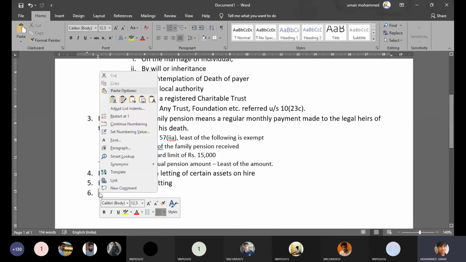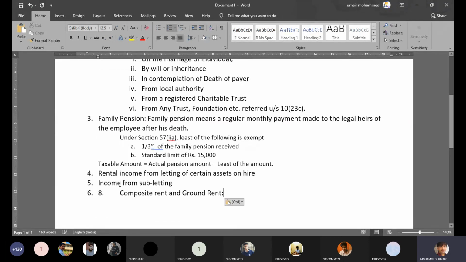Next comes your composite rent and ground rent. Now, what do you mean by composite rent? Composite rent means rent charged for the independent facilities attached to a property. Now, what do you mean by independent facilities attached to a property? This can be best explained from the viewpoint of an apartment.